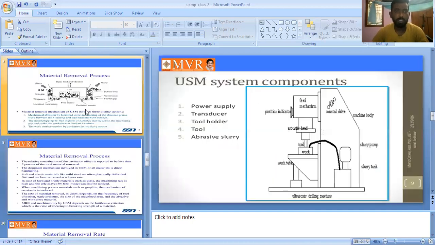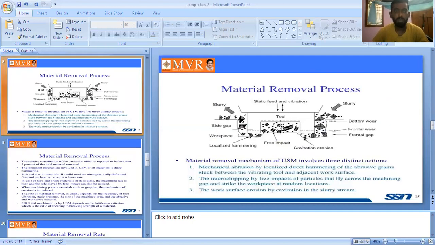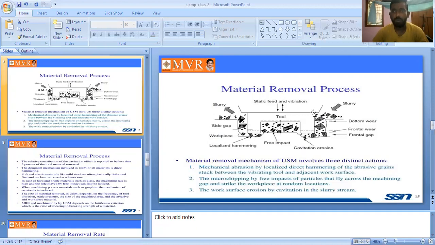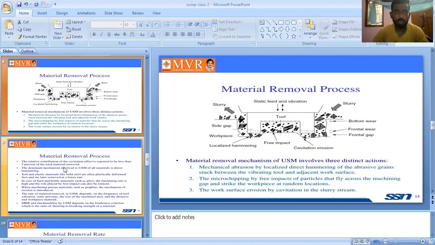Next is the material removal process. The material removal rate, MRR, is very important. USM is a slow metal removal process. Why? Because using slurry and vibrations, the metal is removed slowly from the workpiece.